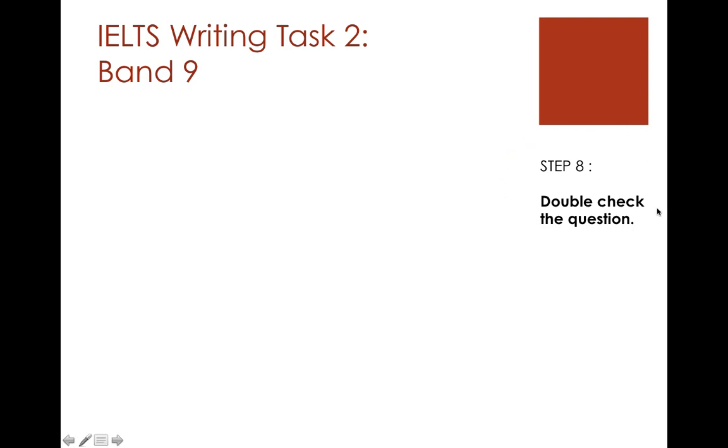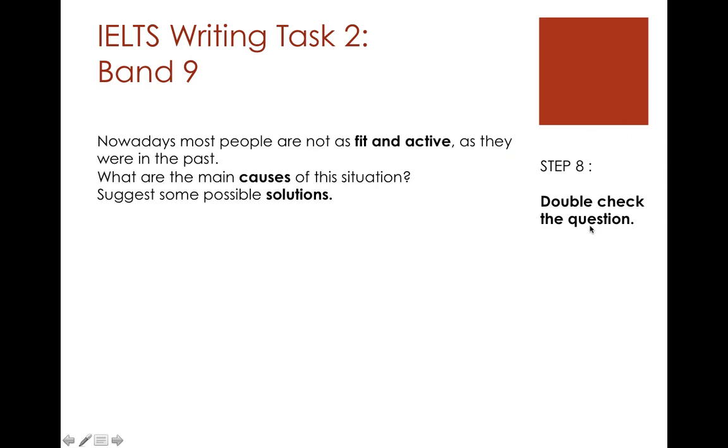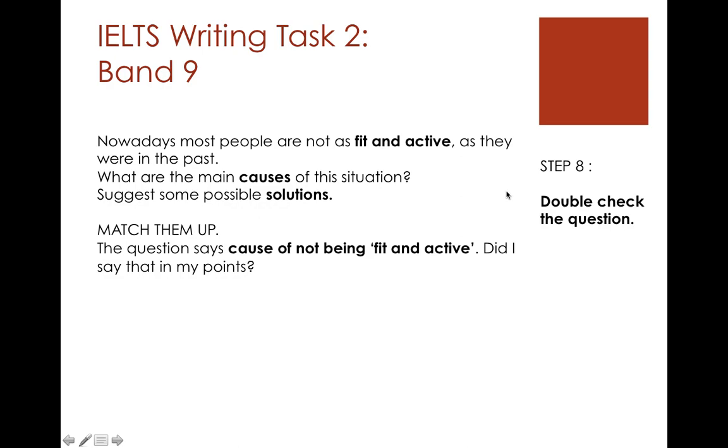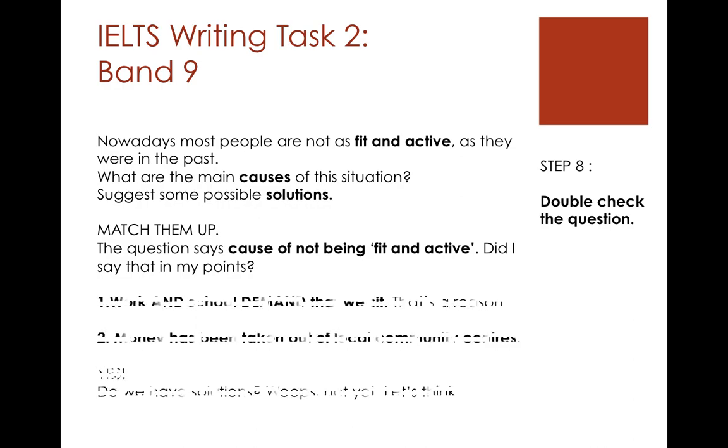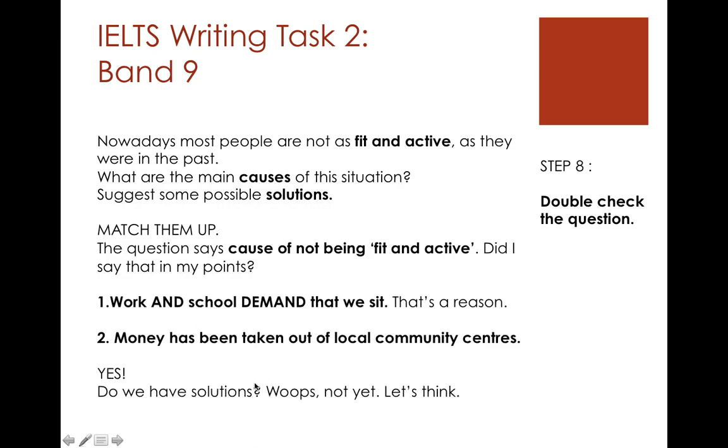So let's go on to step 8. Next, you're going to double check the question. You're like, well, we've already spent so much time on the question. Why are we double checking it? You know why. Let's do it. So let's match them up. The question says, causes of not being fit and active. Work and school demand that we sit. That is a reason. Money has been taken out of community centers. That is a reason. Do we have the solutions?